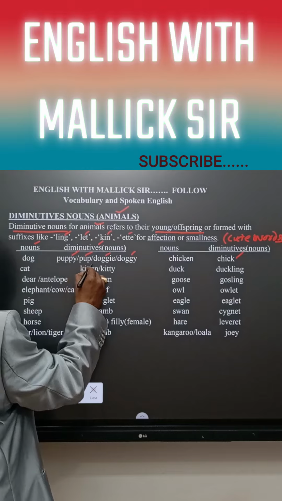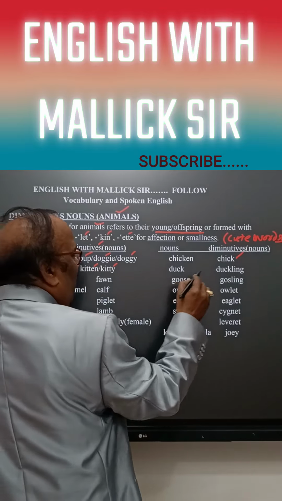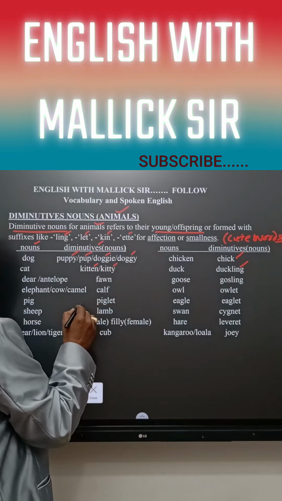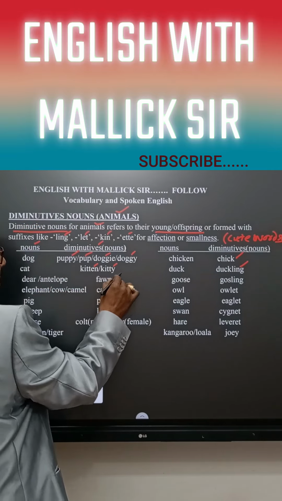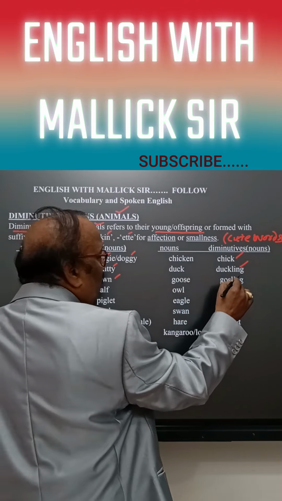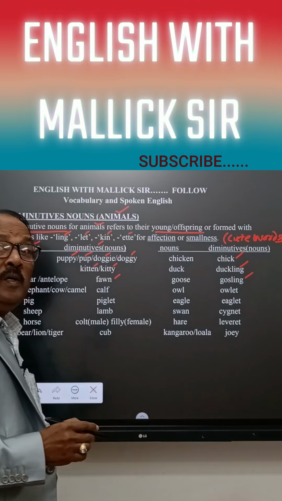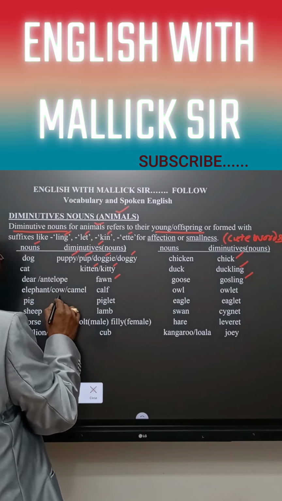For cat, kitten or kitty. Duck, duckling, okay, small duck. Deer or antelope, then fawn, baby deer. Goose, gosling, yes, small goose. Okay, elephant, cow,